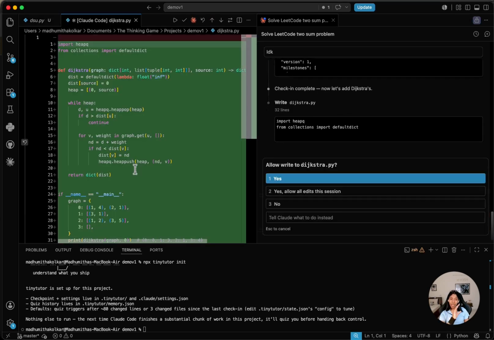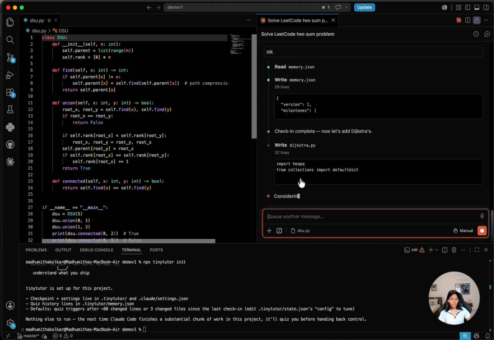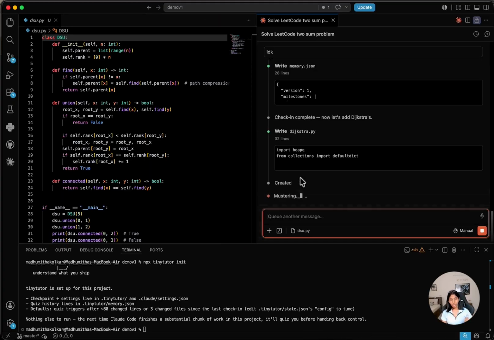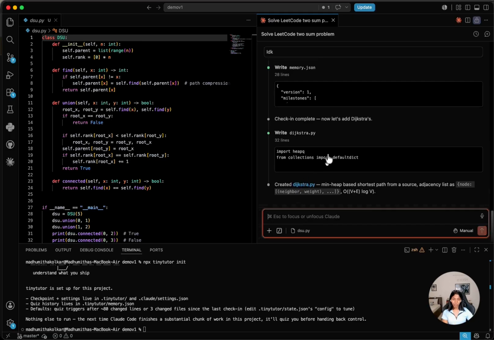The good thing about this is it completely stays on your machine. There's no server, there's no memory being stored elsewhere, no data is being sent, it's all running locally, so your information is just yours. And it doesn't let you add that code or do your next development until you go through this process of having a tiny check-in by tinytutor.